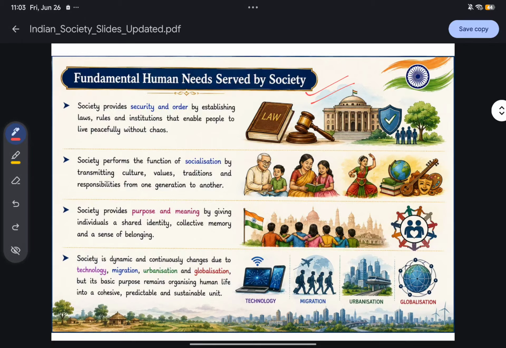For example, we think, what will happen tomorrow? How will I survive if I do not get a job? How will I face my society, my family, if I do not get any employment? How will I raise my children? So why does that type of thinking come? Because of insecurity, the feeling of insecurity. So the first fundamental human need is what? A sense of security and order, and that is provided by society.